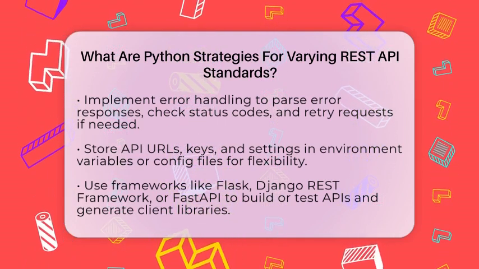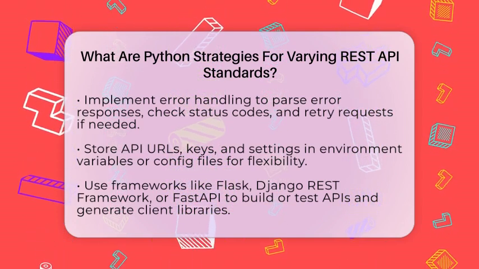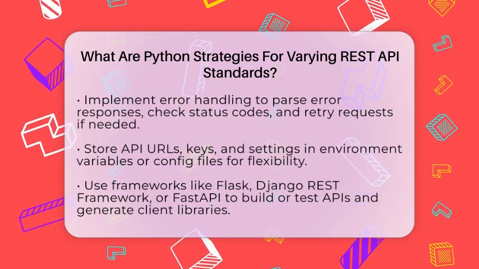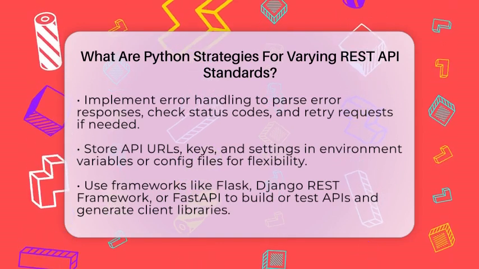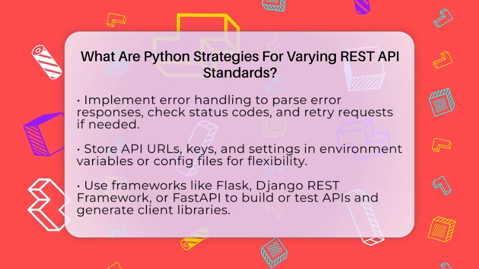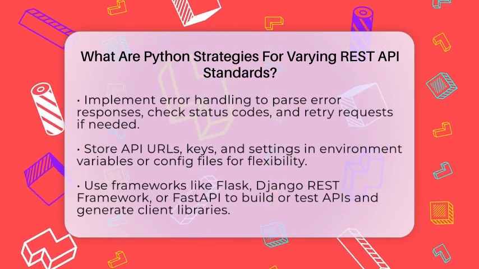Storing API base URLs, keys, and other settings in environment variables or configuration files adds flexibility. This approach allows your scripts to run in different environments or with different API versions without changing the code.